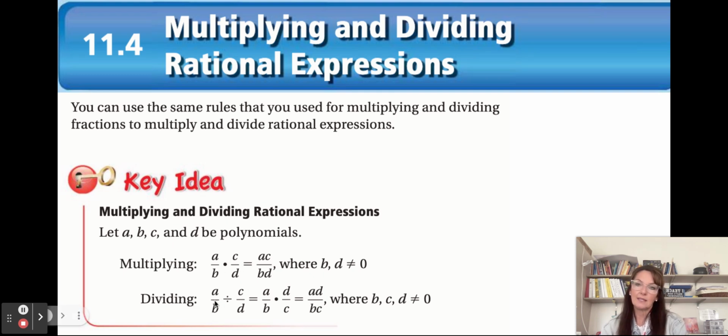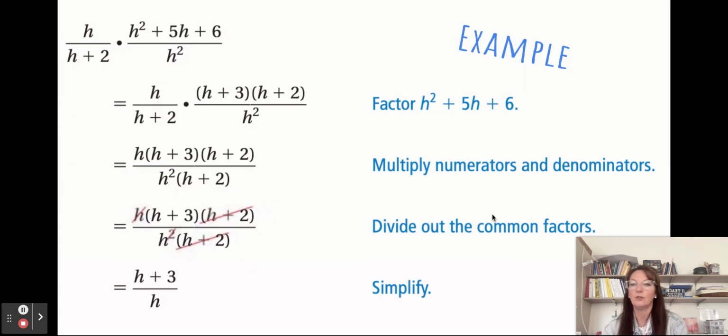Dividing, then you have a fraction divided by a fraction. You'll do the whole keep, change, flip algorithm where you are basically multiplying by the reciprocal. And then you just follow the multiplication rules and we'll have our excluded values. So let's take a look.